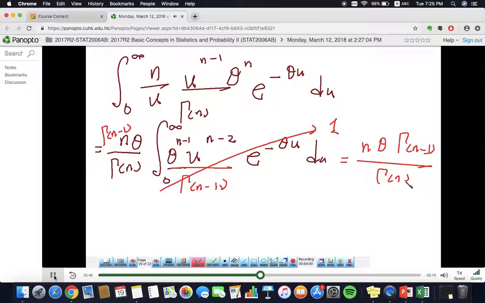But we know there's a recursive relation for gamma. So here is n minus 1 and then gamma n minus 1. So we remove these two guys. And it turns out at the end, the answer is just n over n minus 1 times theta. This is the mean. This is the mean. Okay?